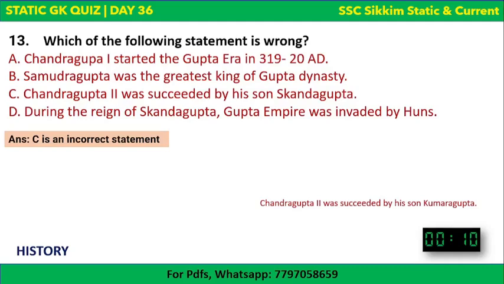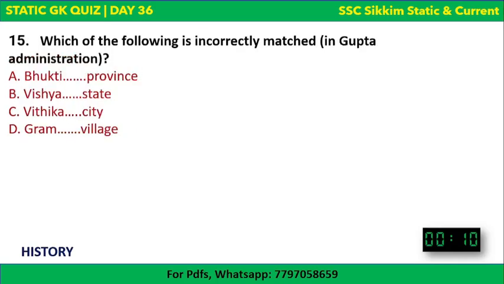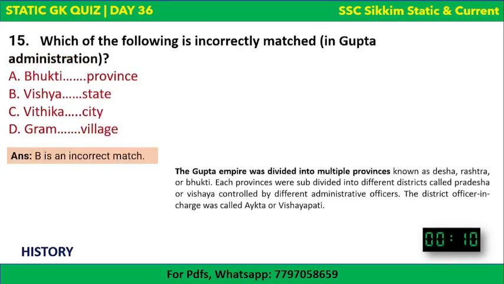Chandragupta I started Gupta Era. Samudra Gupta was the greatest king of Gupta dynasty, and during the reign of Skandagupta, Gupta Empire was invaded by Huns. And then we saw the last ruler of Gupta dynasty was Vishnugupta. B is an incorrect match. Vishya means district and not state.